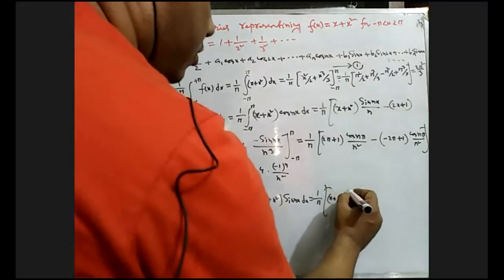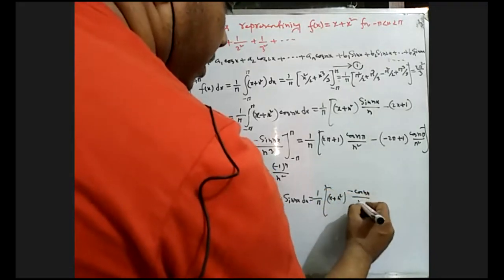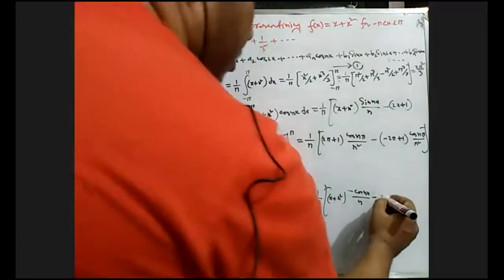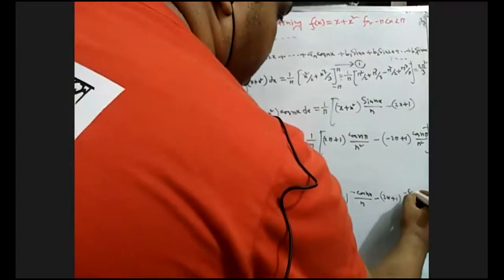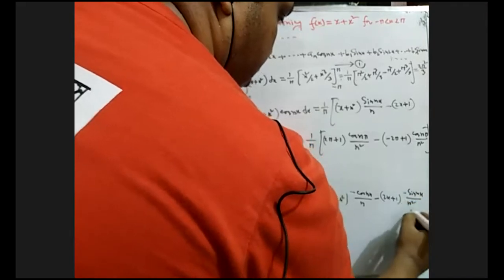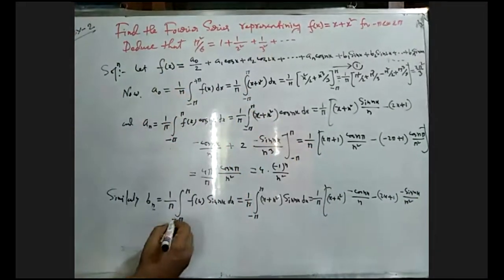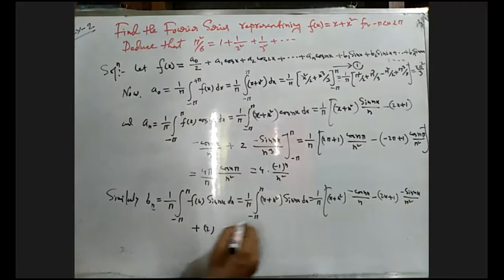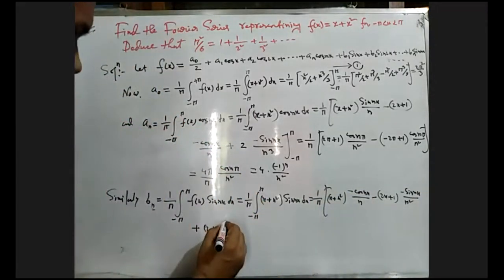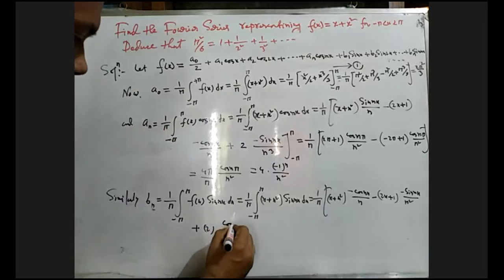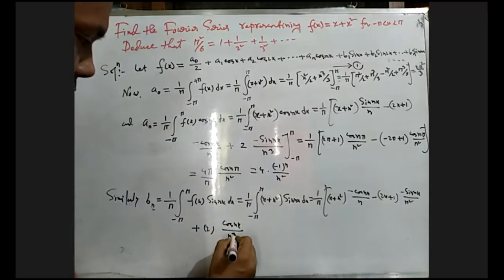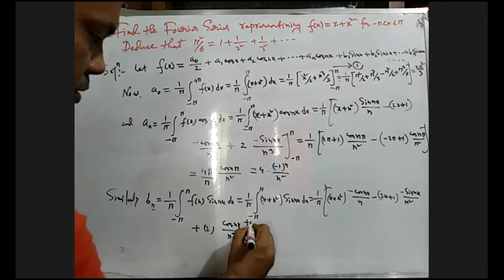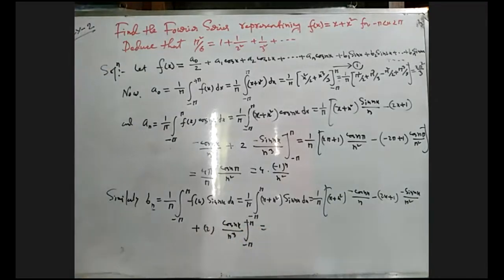What will be? Minus cos nx divided by n, minus differentiation of this, twice x plus 1, integration of this, minus sine nx divided by n square, plus differentiation of this, what will be? Only 2, and integration of this, what will be? Minus cos, okay, minus will be plus, so cos nx divided by n cube. Limit will be minus pi to plus pi. Understand everybody?